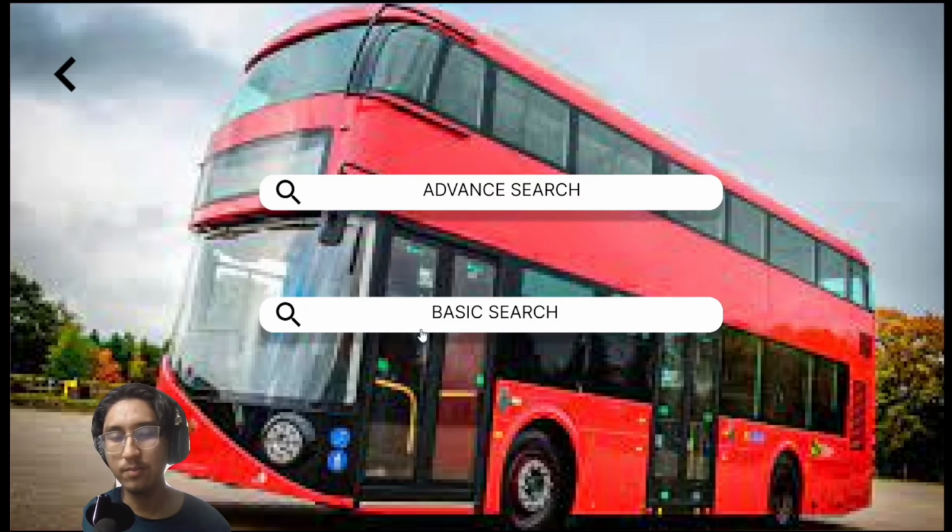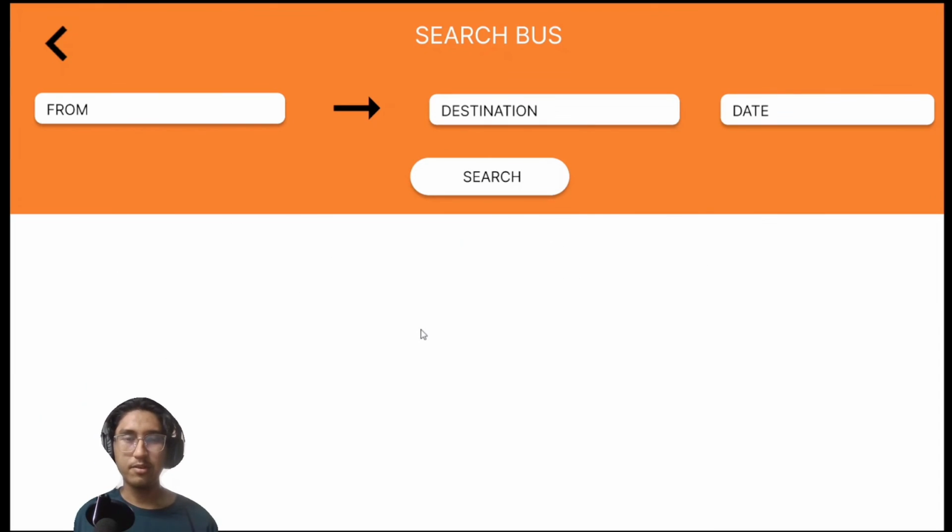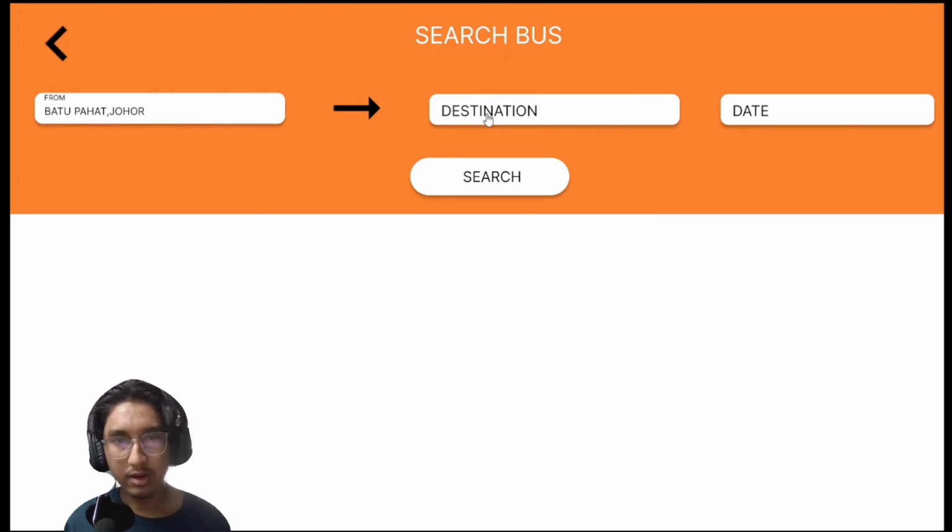Alright, so basic search is almost the same as advanced search, but there is a little difference. Enter the destination, where the user is from, and also the date.